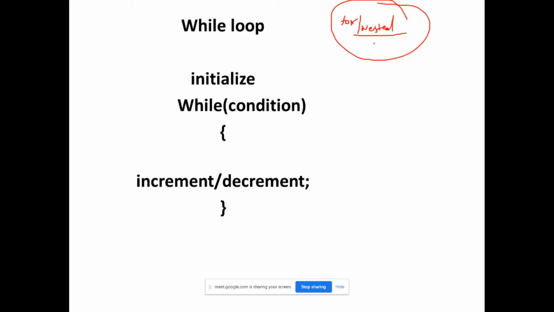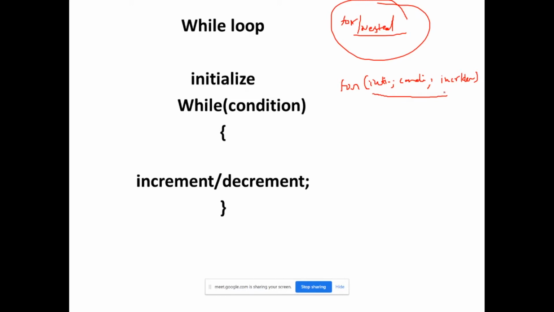So in for loop, what was there? There was a for, and here was initialization, condition, and increment or decrement. All of this was happening in a single line, right?